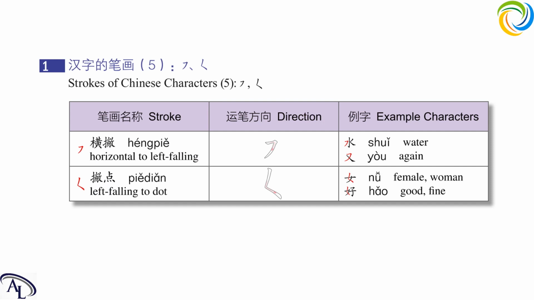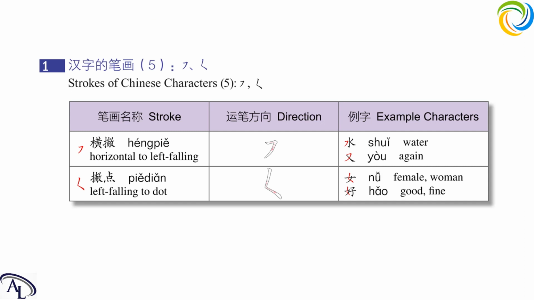Next one, let's see the strokes for today. 2 strokes. First one is 横撇, which means horizontal to left falling. The direction of writing it is horizontal and then left falling. Horizontal, left falling. Let's see the example characters. First one is 水, which means water. Here we can see the horizontal falling, and then a left falling, right falling.